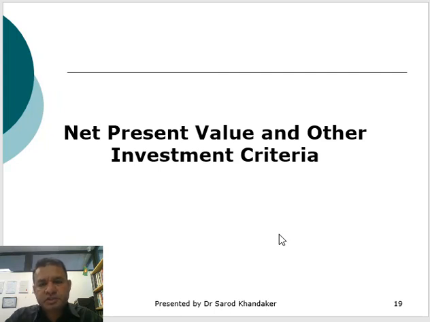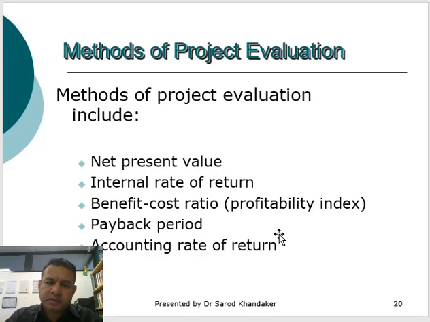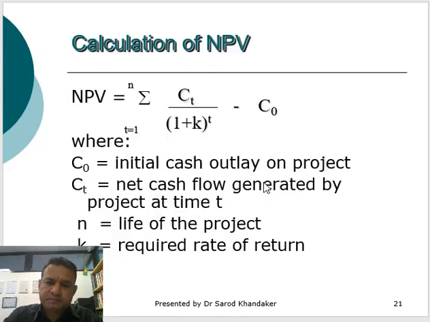In this chapter, we'll also look at net present value and other investment criteria. There are different methods of project evaluation. Some of these methods include net present value, internal rate of return, benefit cost ratio, payback period, and accounting rate of return. We'll look at some of these methods of project evaluation.